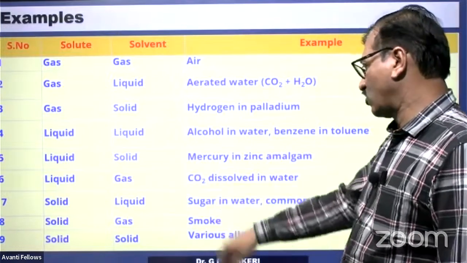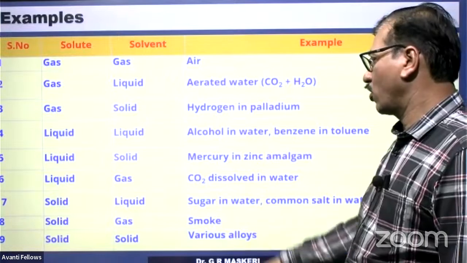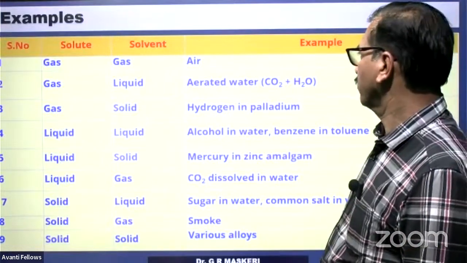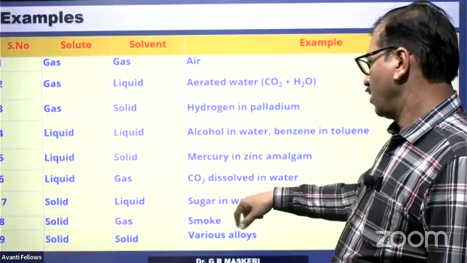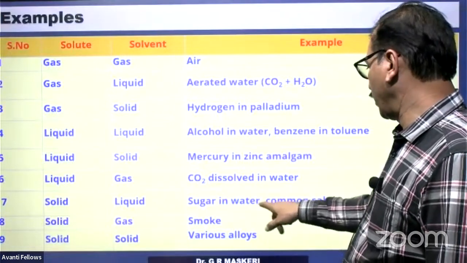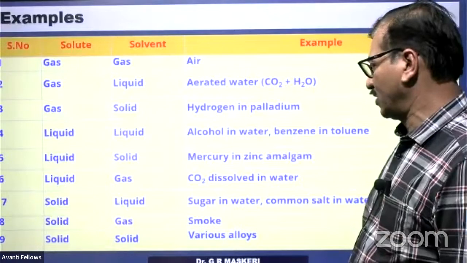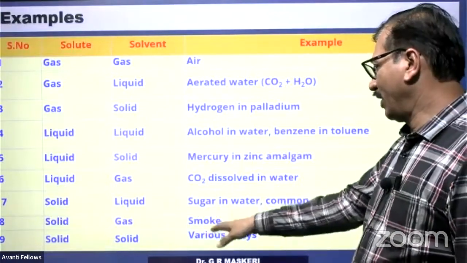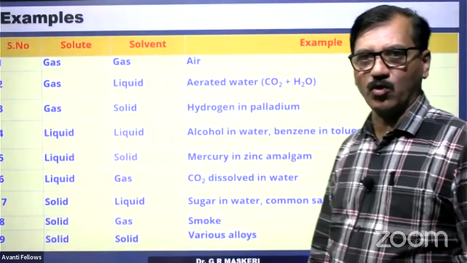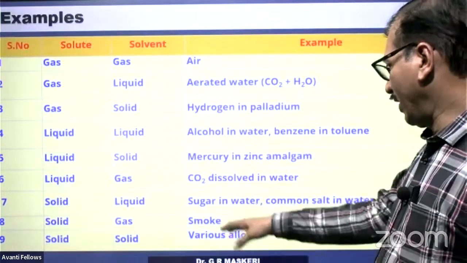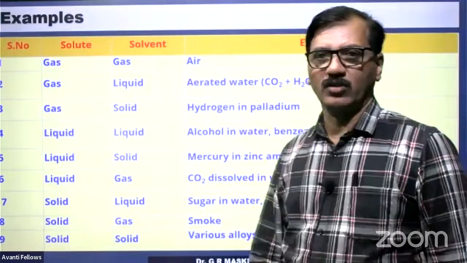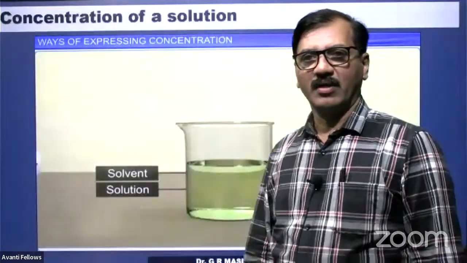Liquid in gas: water vapour in air. Solid in liquid: sugar in water and common salt in water. Solid in gas: smoke particles. Solid in solid: various alloys. So these are the examples of different solutions.